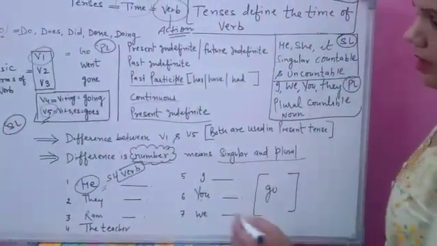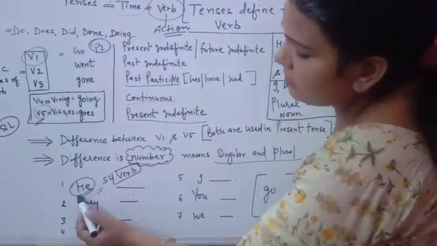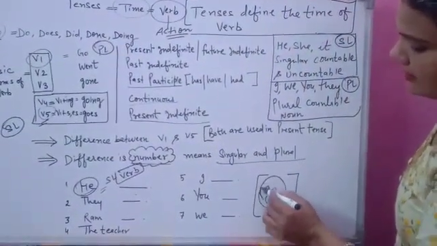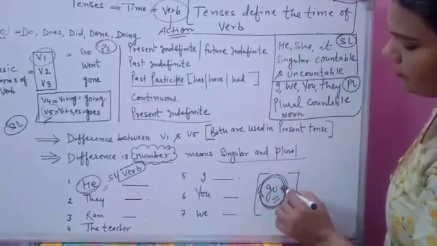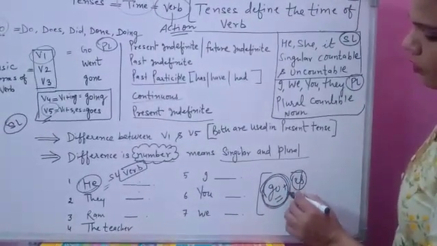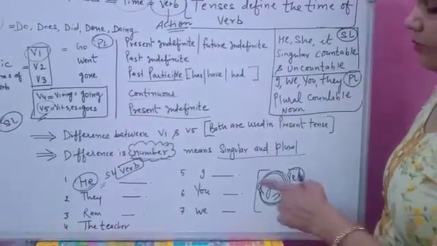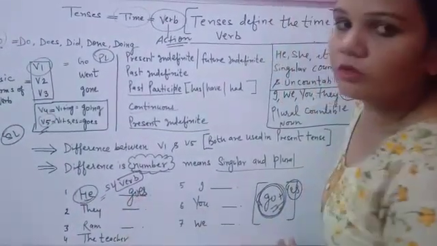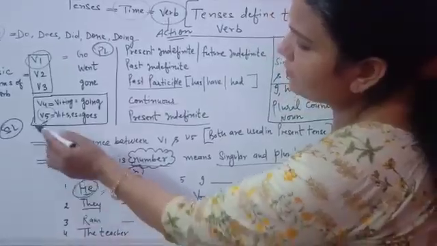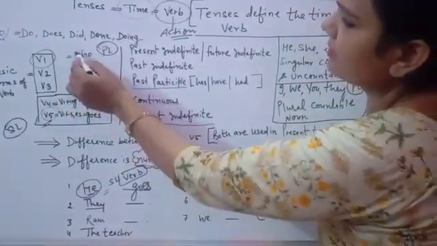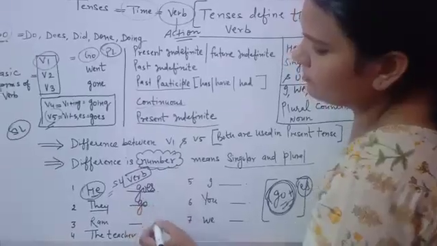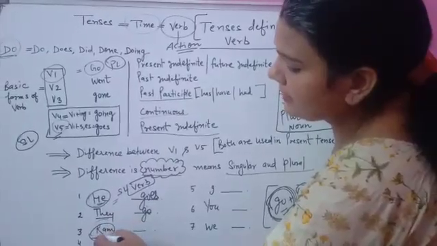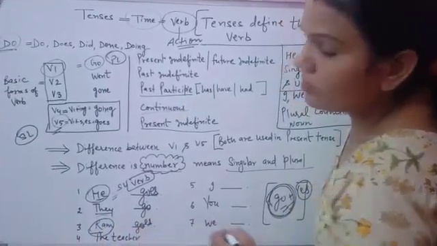Clear? Now, it means that when our subject is singular, we always use a singular verb. Now the verb is what? Go. And what is the singular verb of go? That is goes. You always add s and es after it, then it will become a singular verb. It means that he takes what? Goes. And then they is plural, and the plural form of go is what? V1, that is go. Clear? And Ram, you know very well Ram is only a name, only one person is here, that's why it takes a singular verb, goes.